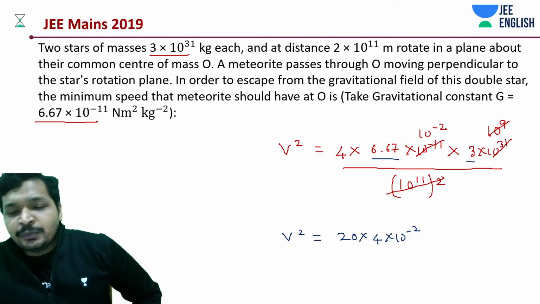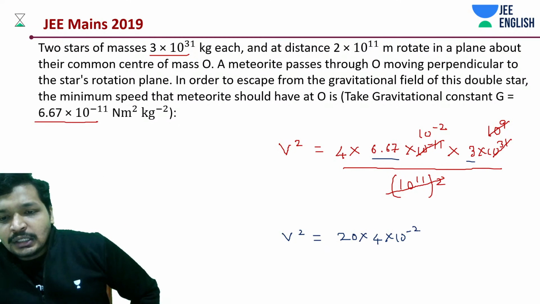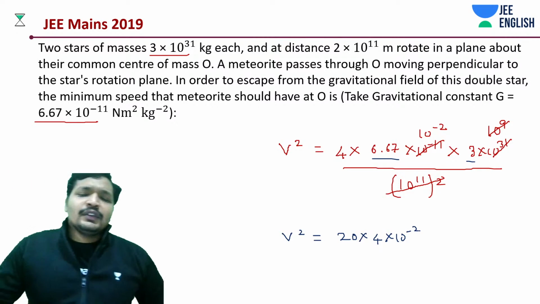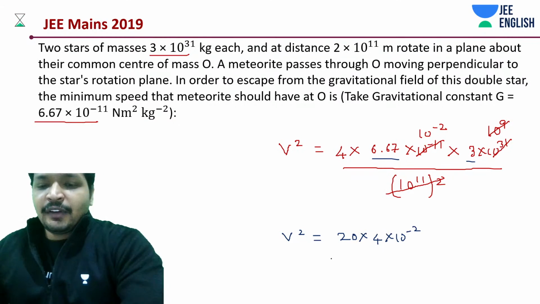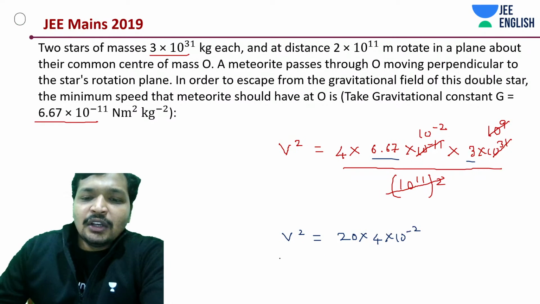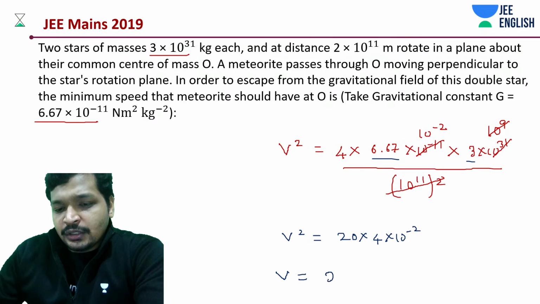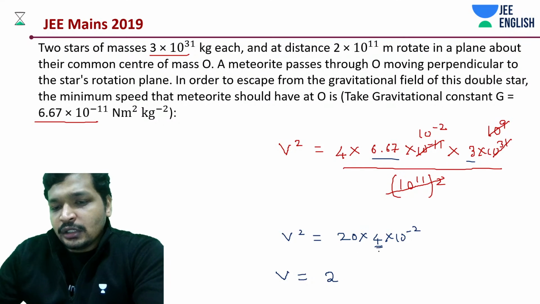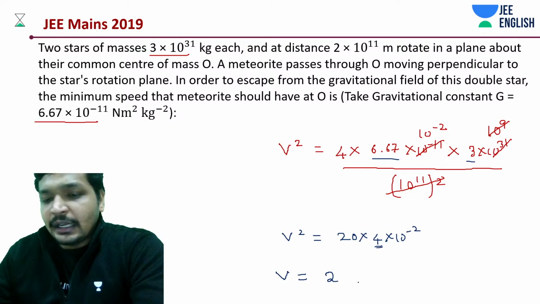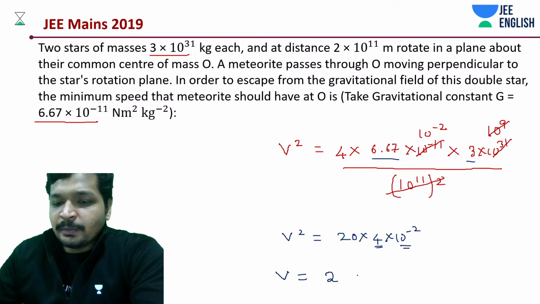Of course we should be focusing on taking its root. Let's just do the calculation and finally see what happens. Let's take the root. If I take the root, what happens? So 2 we can get out, right? 4 is nothing but 2 square, and 10 to the power minus 2 is going to be 10 to the power minus 1.